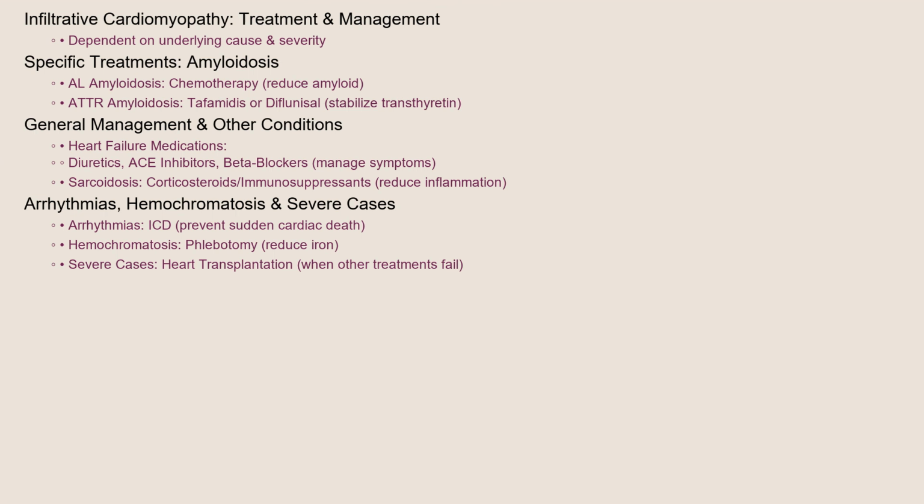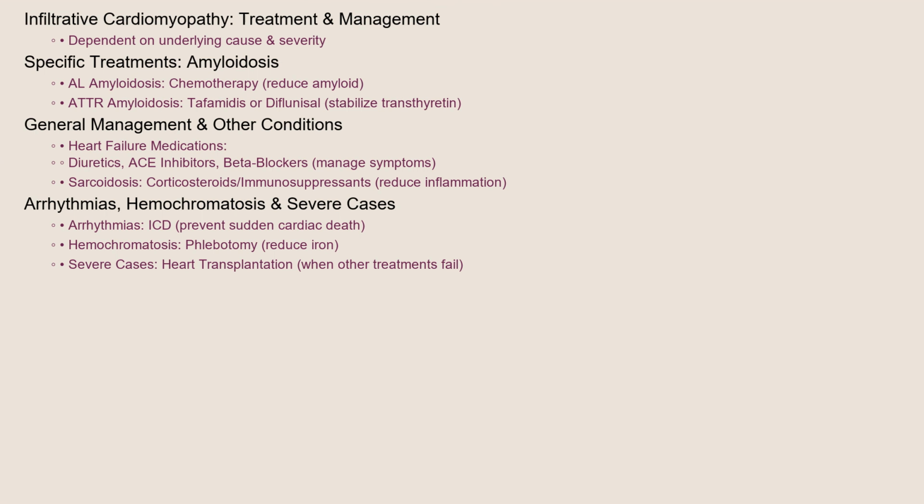Treatment and management of infiltrative cardiomyopathy depend on the underlying cause and the severity of the heart condition. For amyloidosis, treatment may involve chemotherapy to reduce amyloid production in AL amyloidosis, or medications like tafamidis or diflunisal to stabilize transthyretin in ATTR amyloidosis. Heart failure medications such as diuretics, ACE inhibitors, and beta blockers can help manage symptoms.